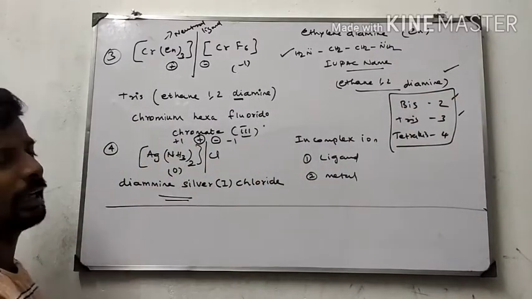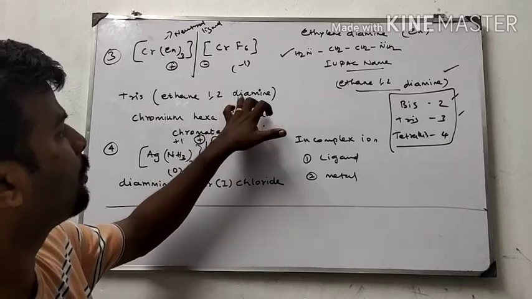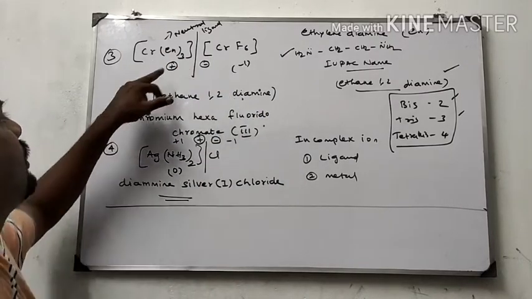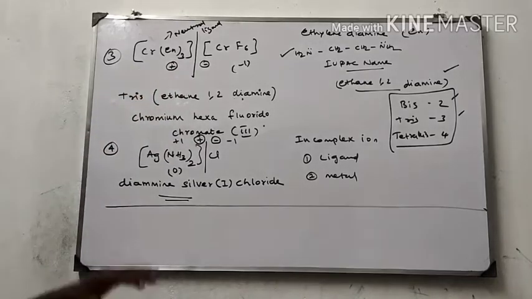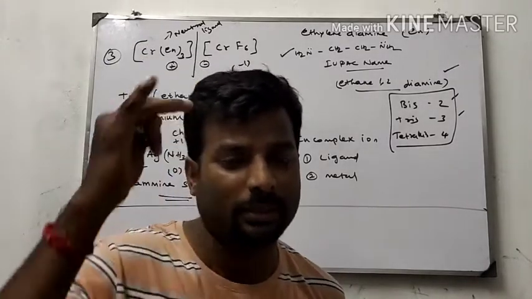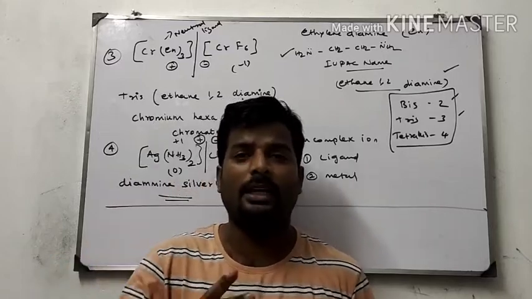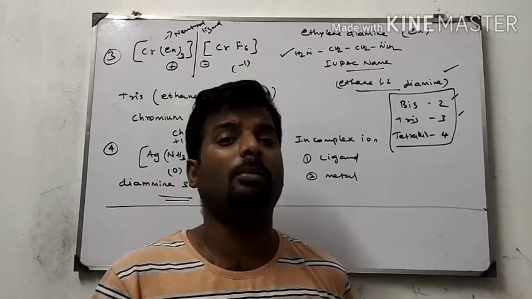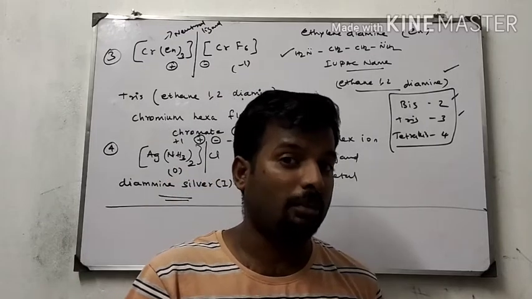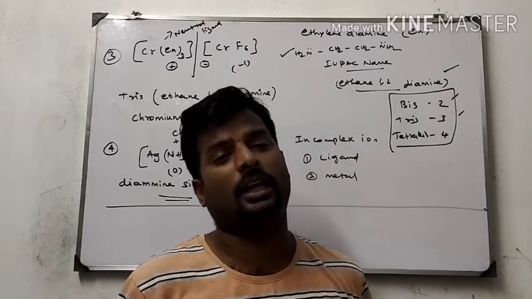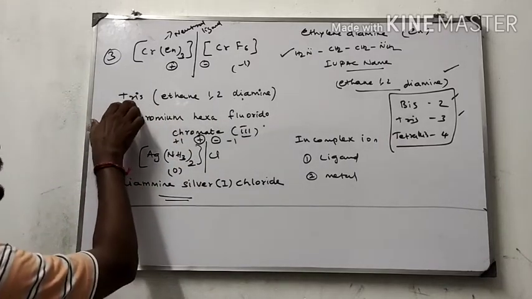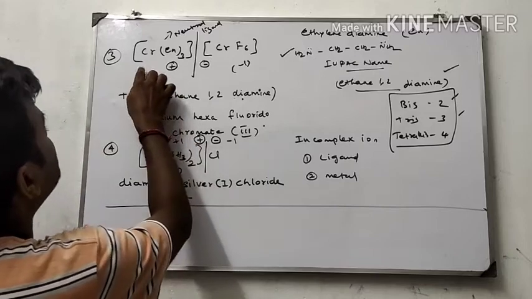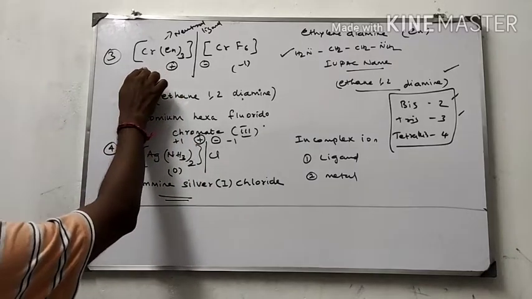So in the ethylene diamine case, diamine is already present, so the 3 is taken as tris, not tri. When di is already present, 2 becomes bis, tri becomes tris, tetra becomes tetrakis. That is why I am writing tris(ethane-1,2-diamine), and the chromium is present in the cationic part.